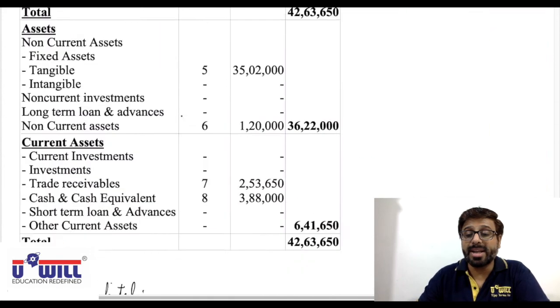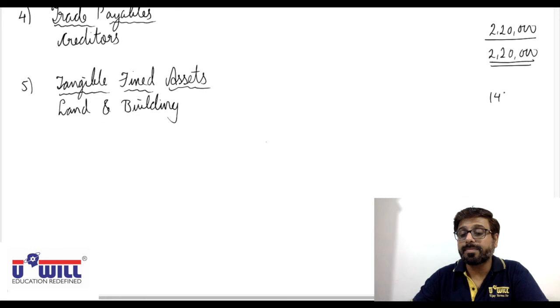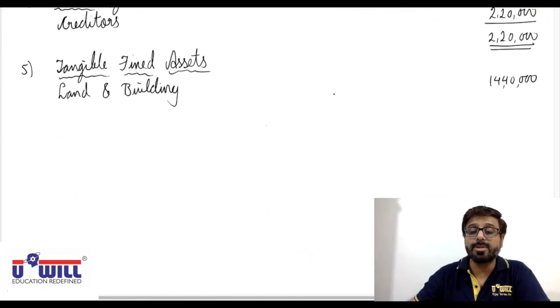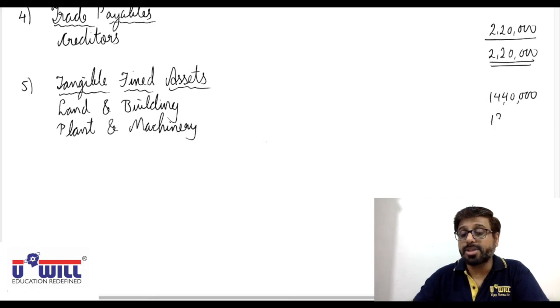Land and building 14,40,000. Then plant and machinery is 18,36,000. Okay, plant and machinery 18 lakh 36,000.